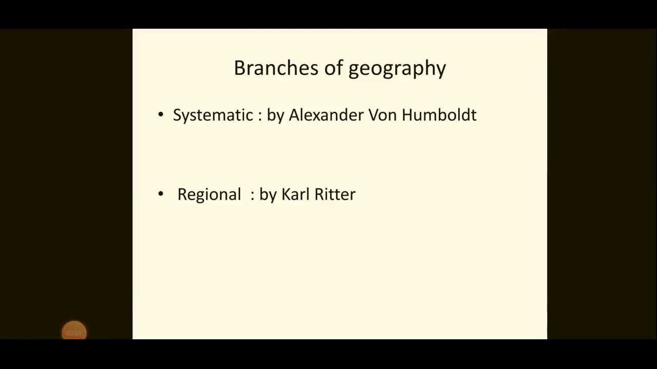Branches of geography. There are mainly two branches of geography: systematic and regional. Systematic geography was introduced by Alexander von Humboldt, a German geographer, and regional geography was developed by Karl Ritter. He was also a German geographer.